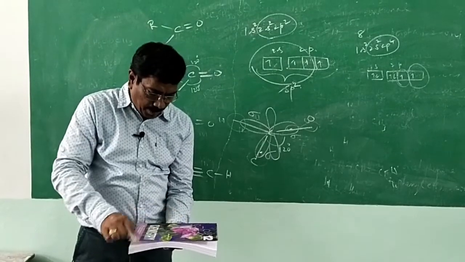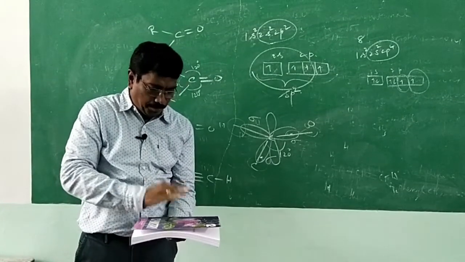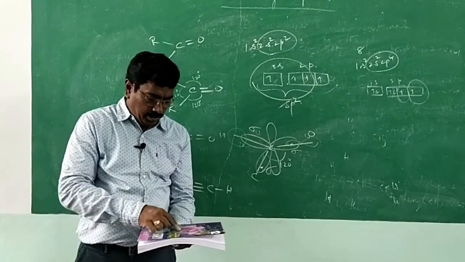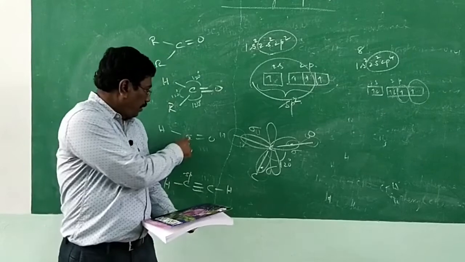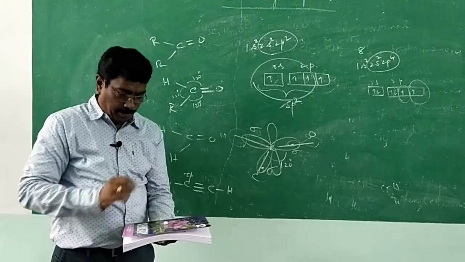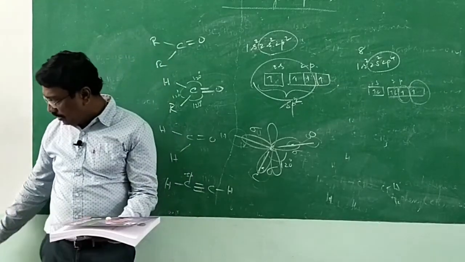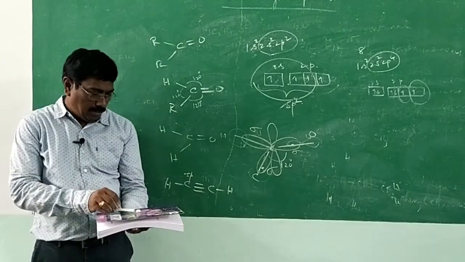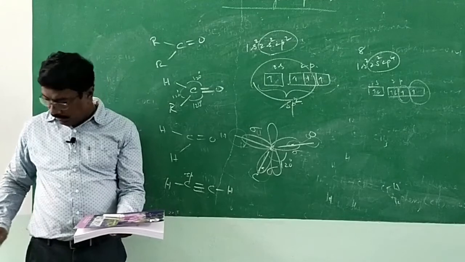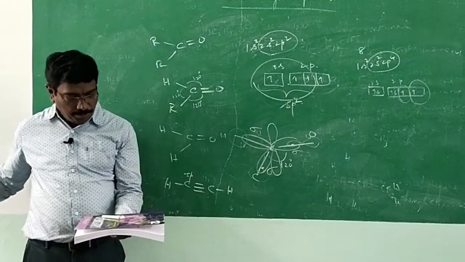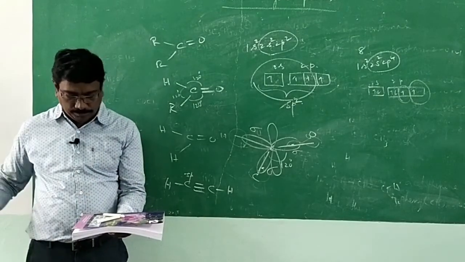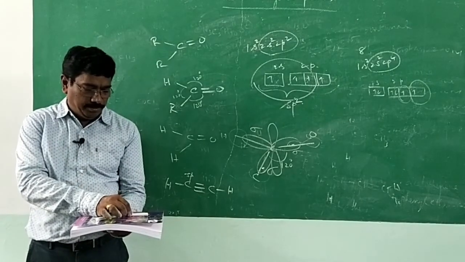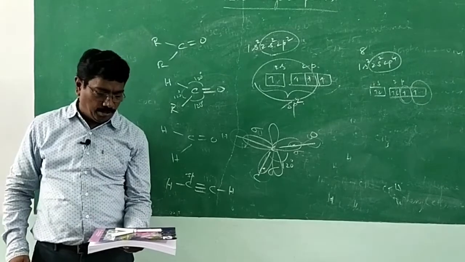So in the same plane, plane of the book, I have shown plane of the book. I have shown carbon here, a carbon hydrogen bond, a carbon carbon bond, another carbon oxygen bond. This is how it makes the bond.